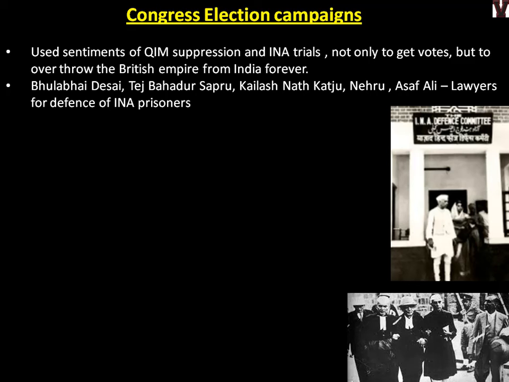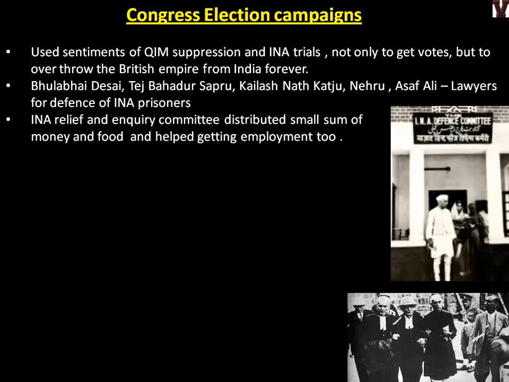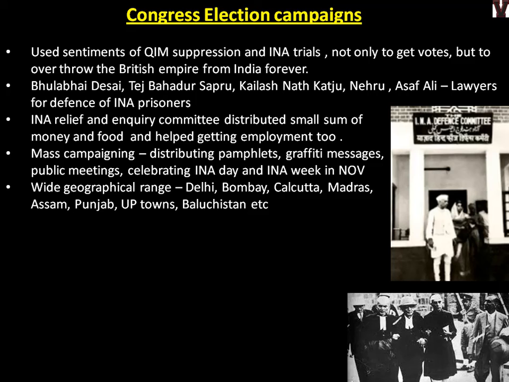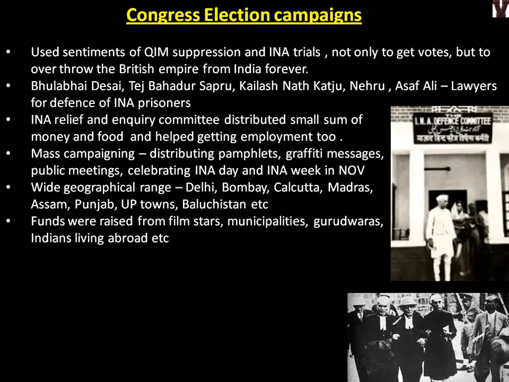The INA Relief and Inquiry Committee distributed small sums of money and food, and helped in getting employment too. Mass campaigning, distributing pamphlets: this is all general election stuff which even now politicians do. Wide geographical range, so it was spread across India. Even Balochistan is there, Madras is there, Assam is there, so all directions, all parts of India. Funds were raised from film stars. At that time, the Indian movie industry also gained popularity. So film stars, municipalities, gurudwaras, Indians living abroad; there was not even a single class or section from which funds were not coming in.